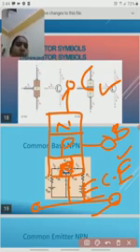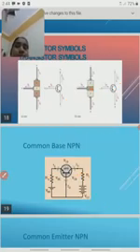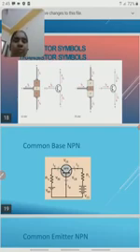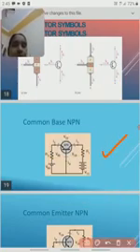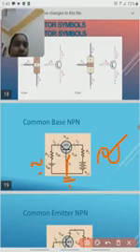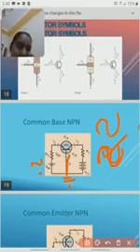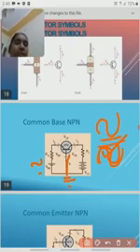Similarly, common collector also. When the collector terminal is common to emitter and base, that is called a common collector. These are the main differences between common base, common collector and common emitter configurations. This is a common base NPN transistor, so here the base is grounded. We give the input signal here and get the output signal here, and the size of the signal increases. This is called amplification.